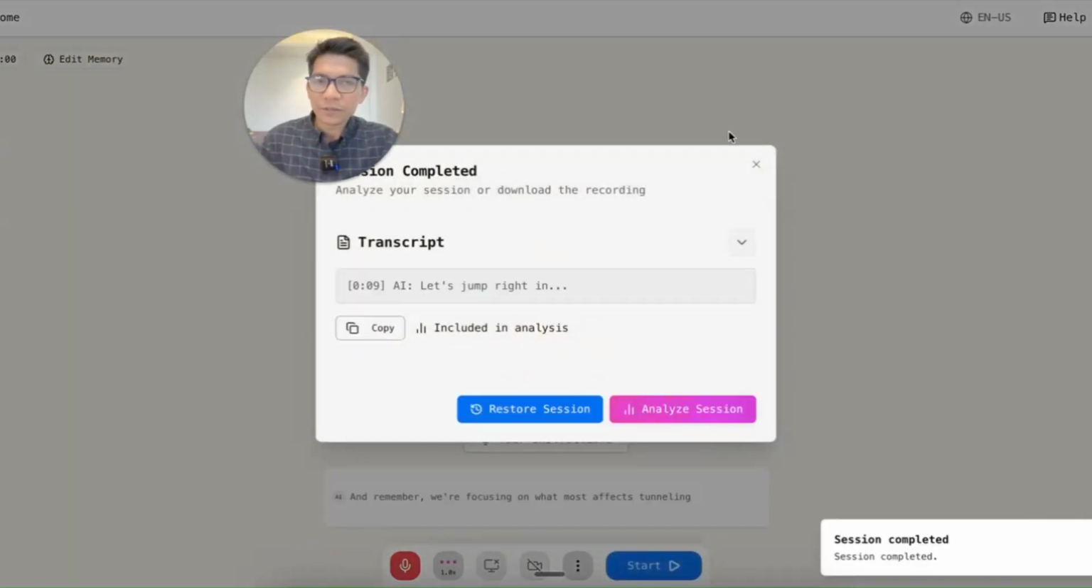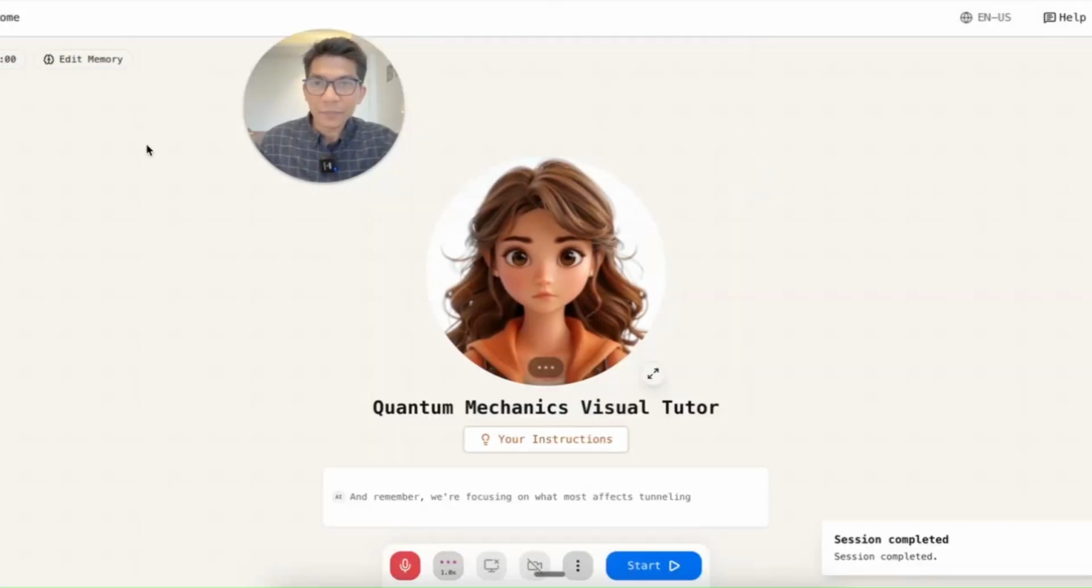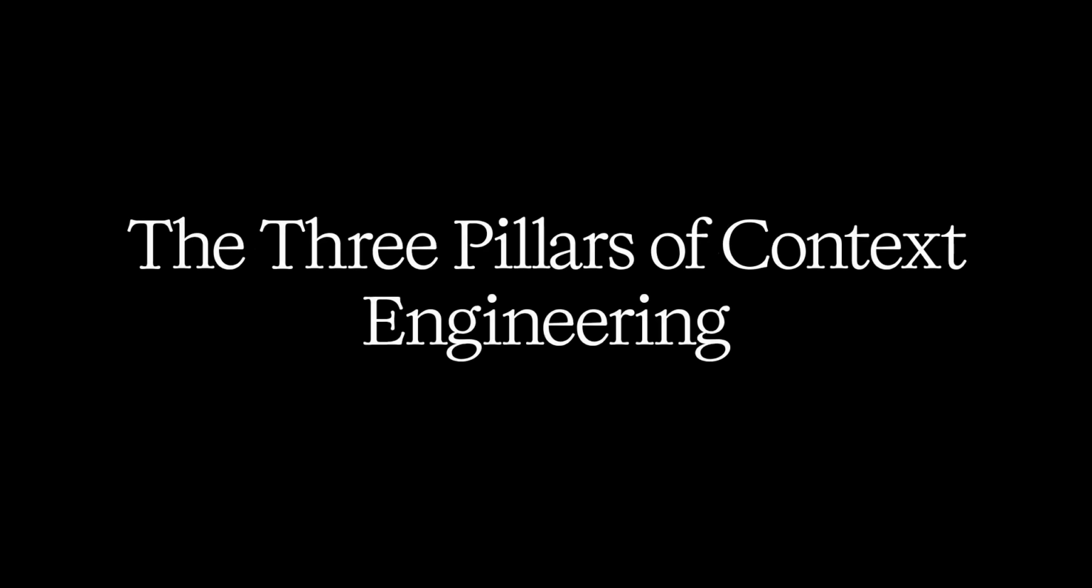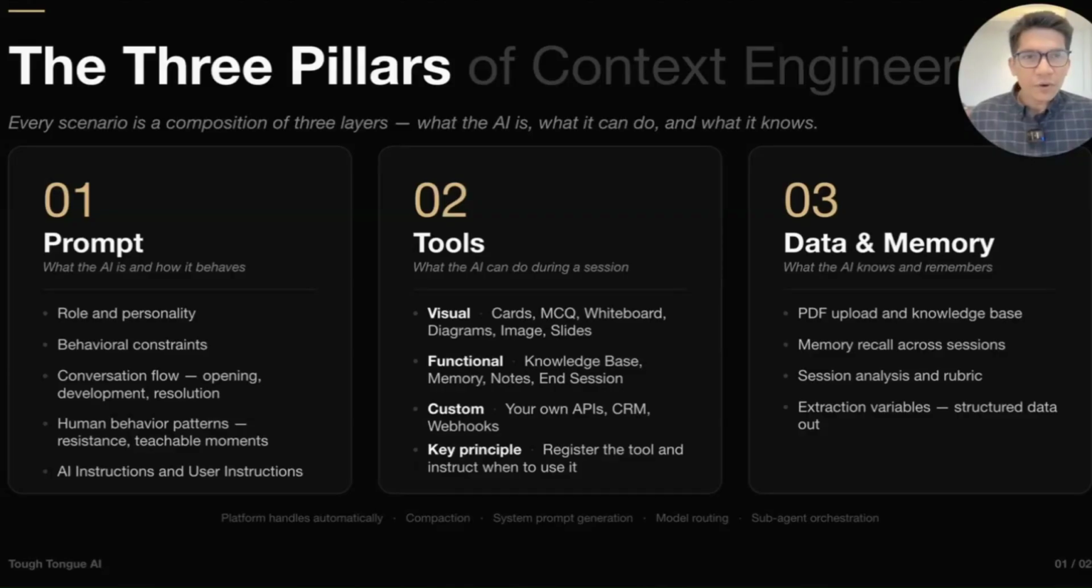So I'll stop it here. So this was an example of an agent that had memory. It knew who it was interacting with, and it also has certain tools to convey its point. So all of these tools and the knowledge together is what you design the agent with in Tough AI.